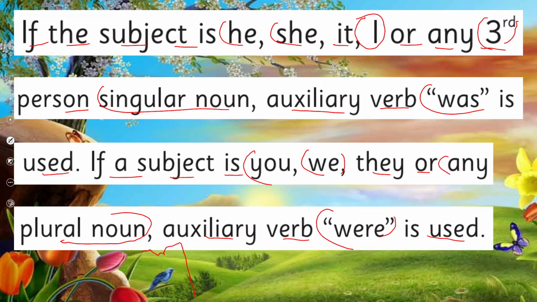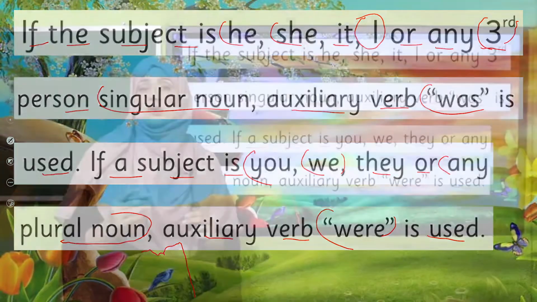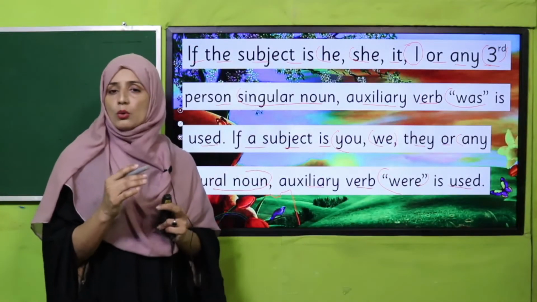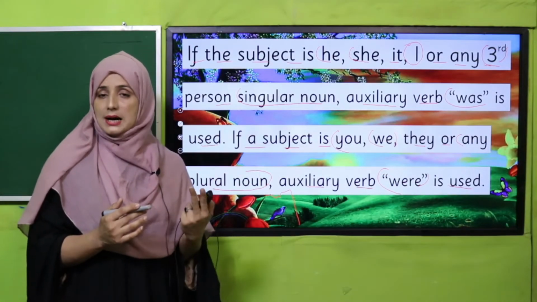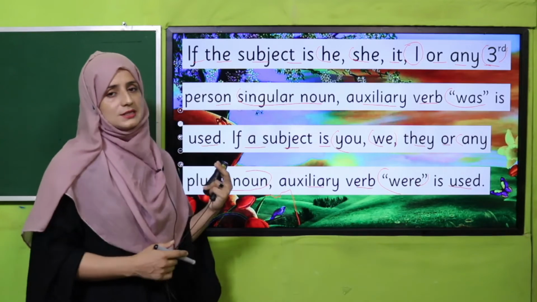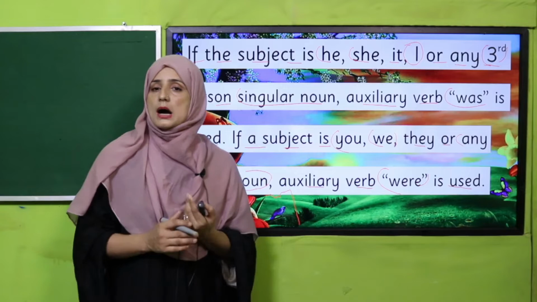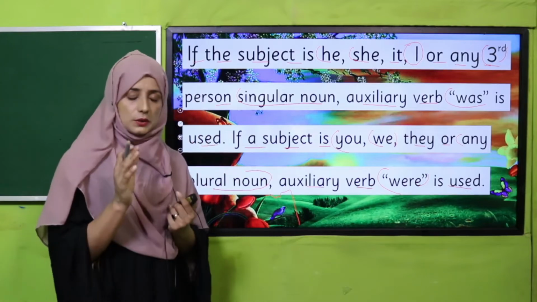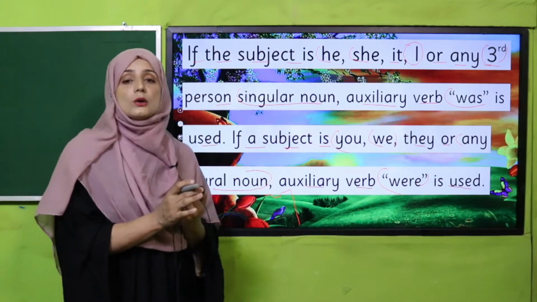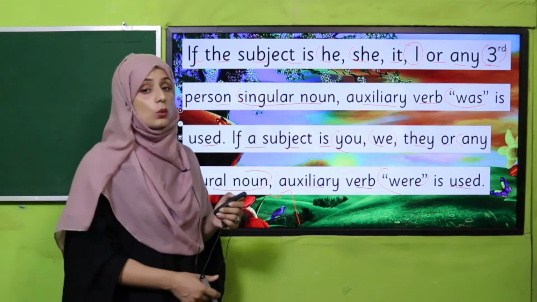Yes, my dear students. So where do we have to use were? When we are talking about plural nouns, more than two things. So then we will use were. If we are talking about a singular noun or singular pronoun, then we will use was.